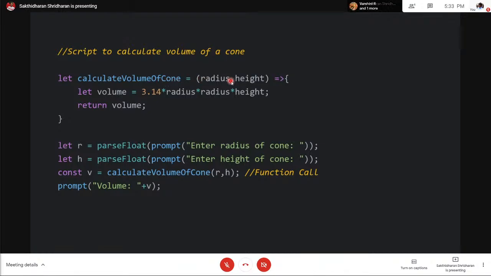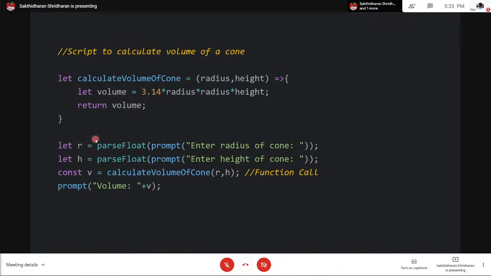So the volume of a cone is one third pi r square h, or okay, sorry. Again, I'm sorry, I'm weak in math here, so I forgot all the formulas from my high school. So it takes radius and height, and it calculates the volume here, and then it returns the volume. So this is a simple function.